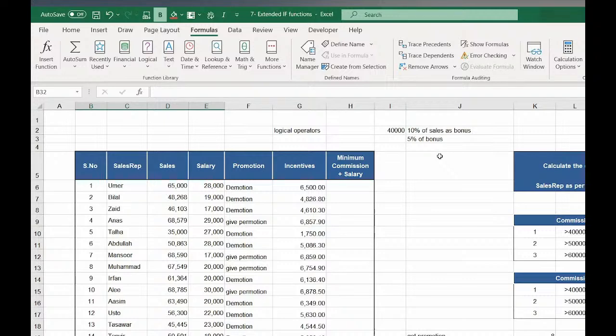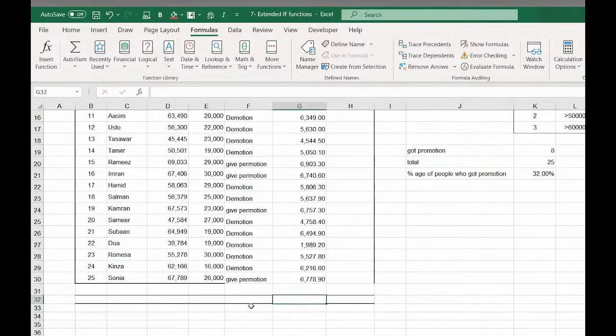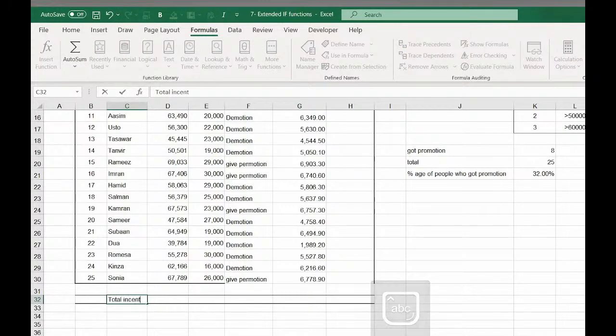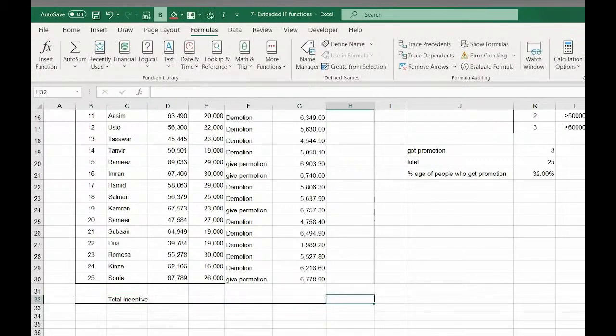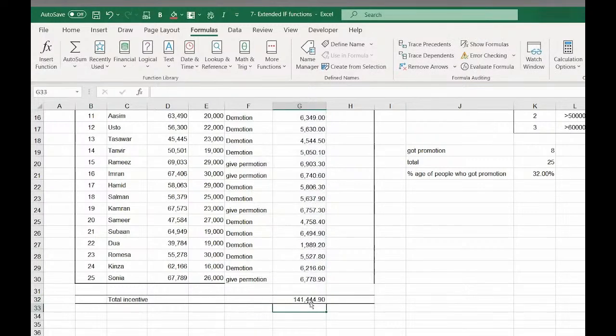Let's make it very simple. I want to see what each individual person gets as incentive compared to the total incentives. For that purpose, I will apply the total incentive with the Alt equals shortcut. This is my total incentive.